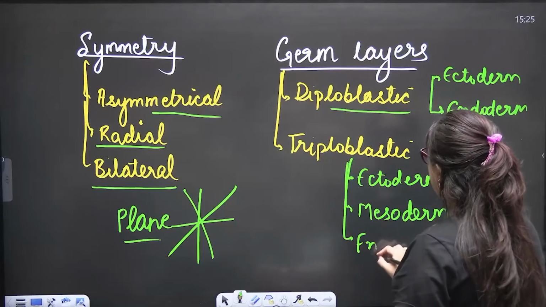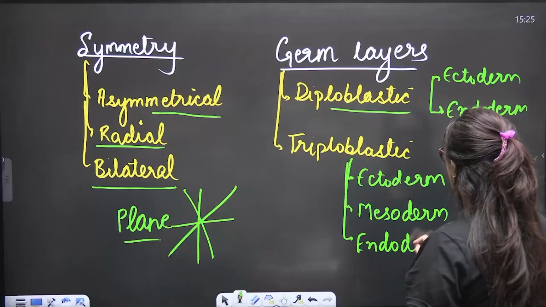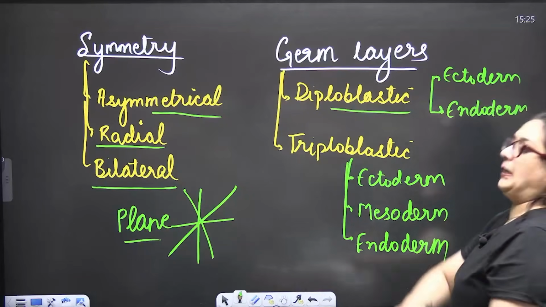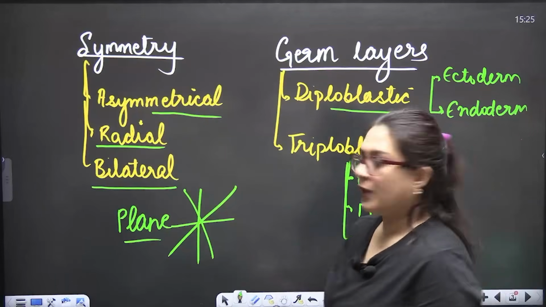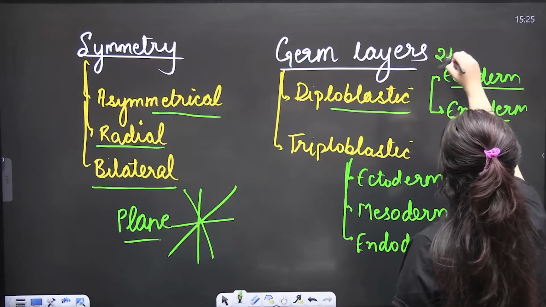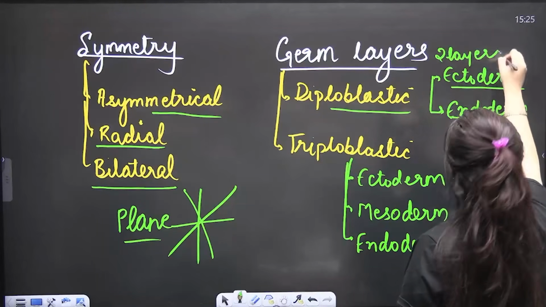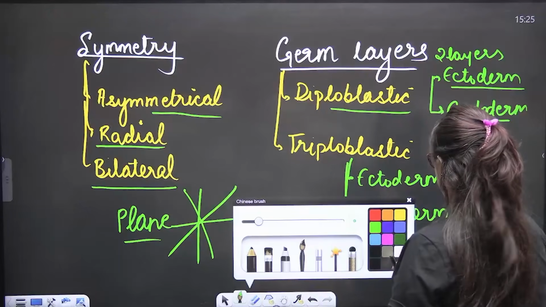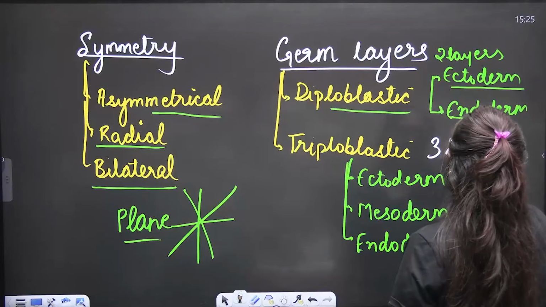And due to this triploblastic capacity of the organism, the coelom concept will come. So two layers, three layers.